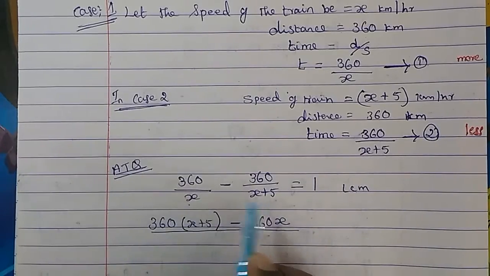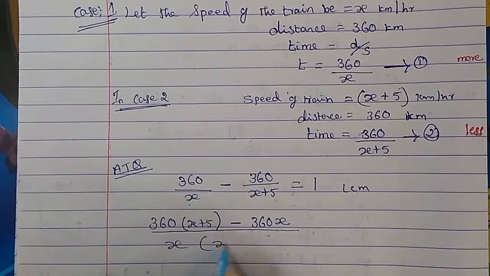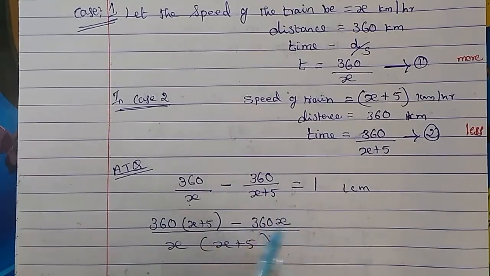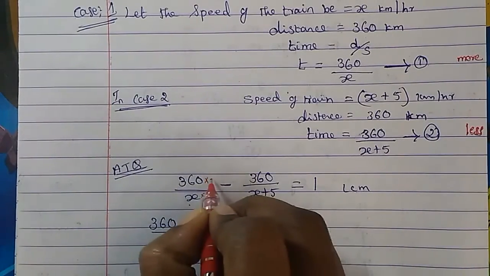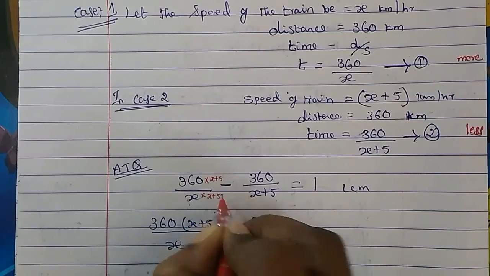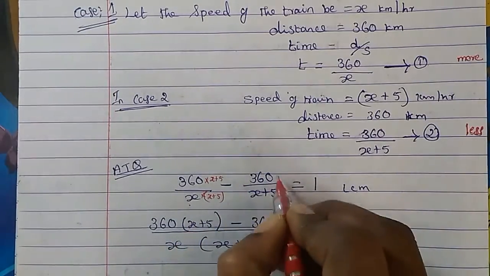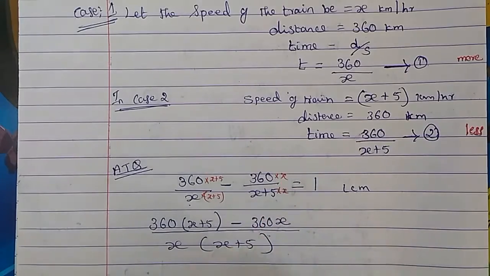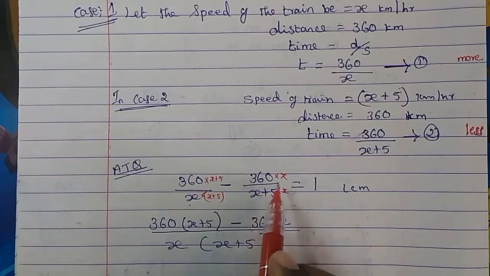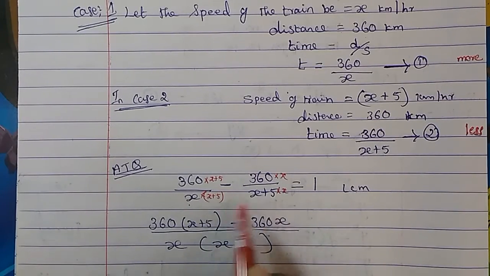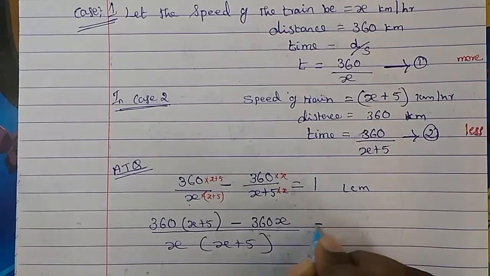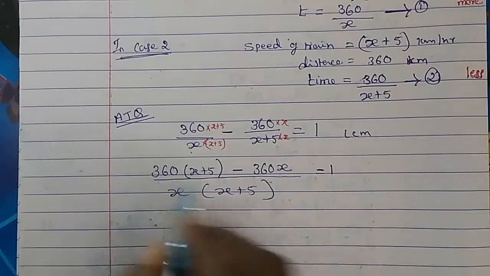So multiply both sides, which means here it will come x plus 5, here also it will come the same, x plus 5. So this becomes common for both. See, like this, I'm showing you here x plus 5, x plus 5. Here both sides will multiply with x. So then this we will get like this, this we will get like this. Here x plus 5, here also x plus 5, and x is also x here. So the denominator became the same now, equal to 1.